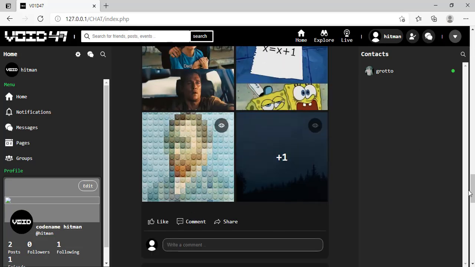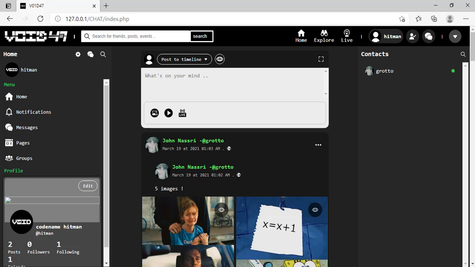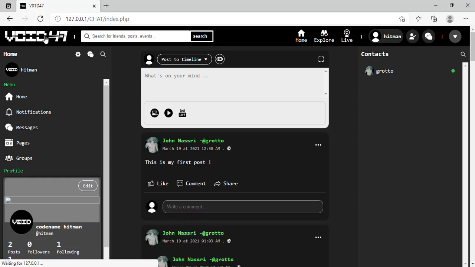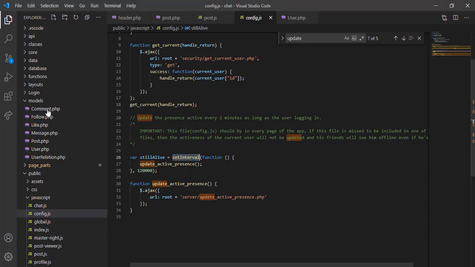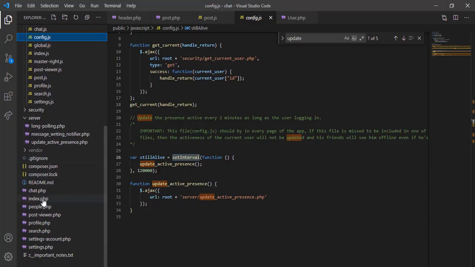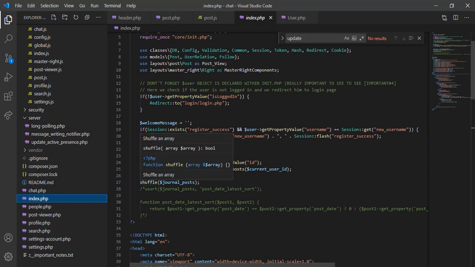Now there is another thing to mention, that whenever we refresh this page, we get different posts, as you can see, right? And that's because inside our index page we have this shuffle function, which is used to get a random placement of an array or a collection.